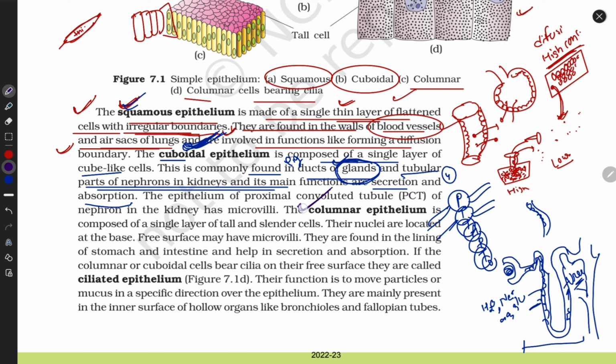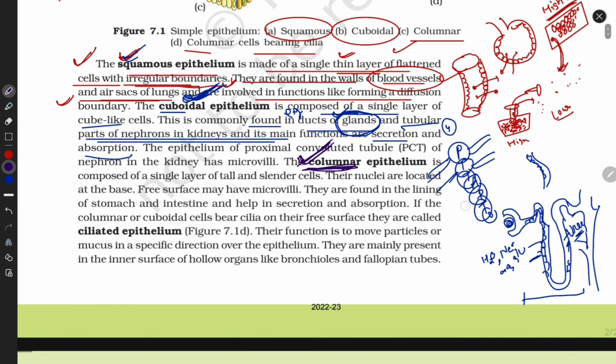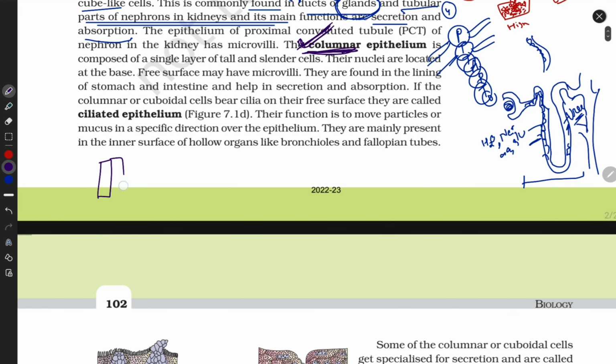Now let's talk about columnar epithelium. According to their name, they are column, pillar-like structures. They also contain a single layer. Write down their name, property, example and function. A single layer of tall, cylindrical cells. Their nuclei are located at the base, at the bottom of the cell. This is the specific thing.